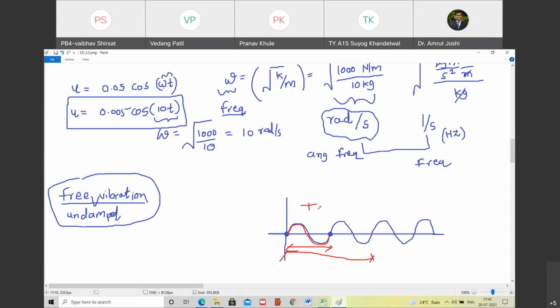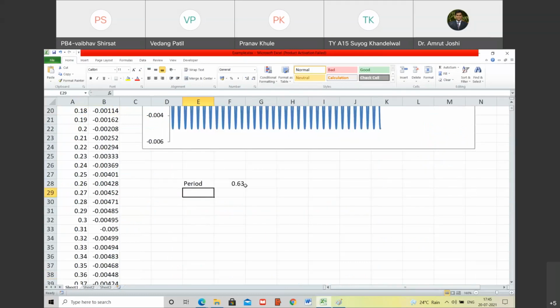So I hope now the definition of the period of a repeating signal is clear. Am I right? Okay. हमें तो ये समझ में आया कि इस सिग्नल का पीरियड कितना है. इसका पीरियड है 0.63. So can you tell me what is the frequency of this signal? Frequency is the inverse of period. Do you agree with me? Period is in seconds. What is frequency? Frequency is in per second, 1 upon second.